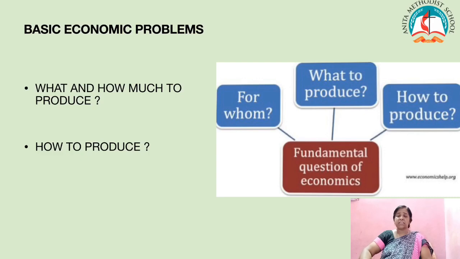Every society has to decide whether to use labor intensive technology or capital intensive technology, and for whom to produce. Every society has to decide whether we are going to produce the goods for middle class people or for rich people, and how we are going to distribute. So these are the major problems of an economy, and each economy will decide them in its own way.